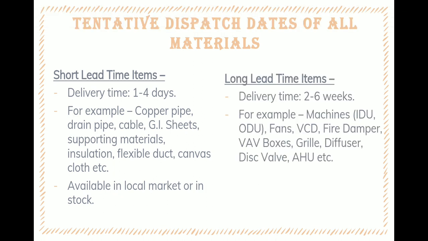Second is long lead items: materials whose delivery time is 2 to 6 weeks. For example, machines, fans, VCD, fire damper, VAV boxes, grill, diffuser, disc wall, AHU, etc. are called long lead items. Now let me tell you what factors are affecting the delivery of long lead items.